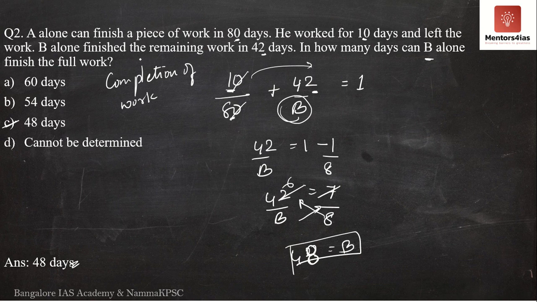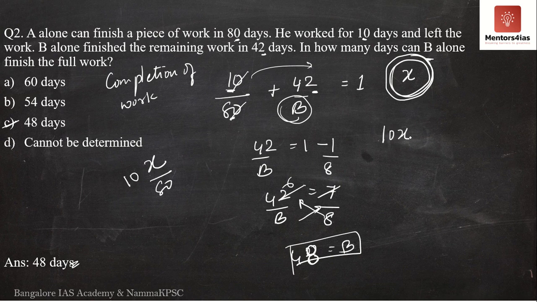See here. Now I told you this method is with respect to completion of work. In the first method we always assumed that X is the amount of work to be completed. Now when doing by the traditional method, what did I tell you? A is able to complete X by 80 amount of work in a single day. But he works for how many days? Only for 10 days. Therefore, he completes 10x by 80 amount of work.